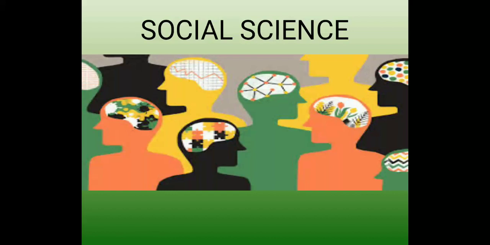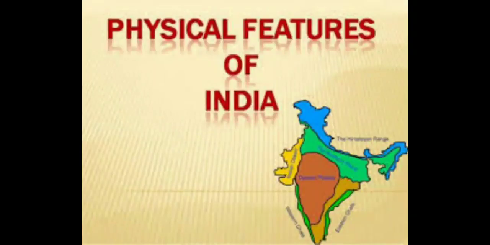So now let's start with our social science class. Today's topic we will discuss is the physical features of India. As students, you know that India has different physical features. In India, we have mountains, plains, plateaus, ghats, and deserts also.